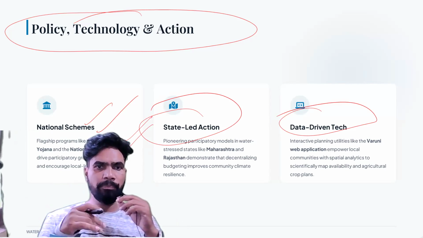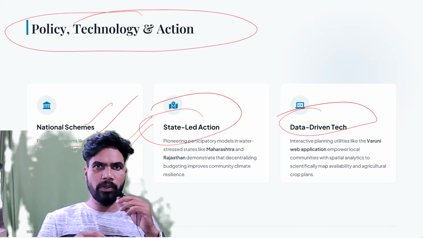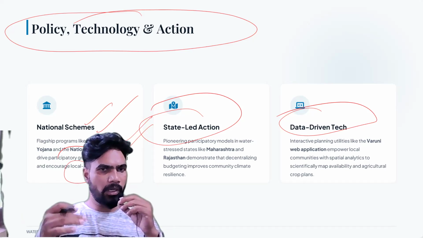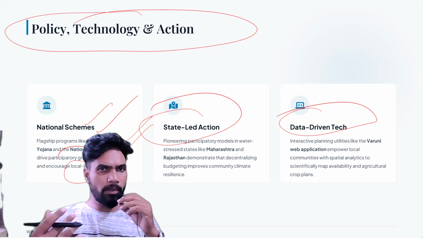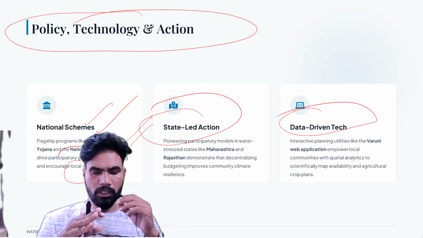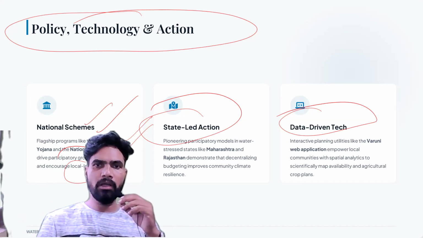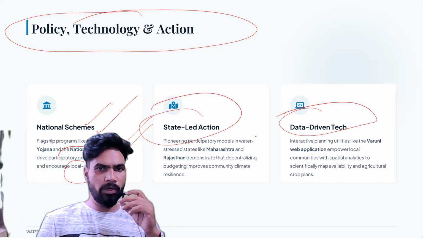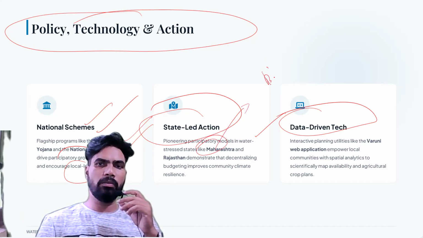ओके. एंड इसमें लोकल लेवल मॉनिटरिंग और इन्वॉल्विंग द लोकल पीपल, ओके, मेकिंग द लोकल पीपल पार्ट एंड पार्सल ऑफ दी स्कीम्स was one of the important components. Okay, लोकल पीपल को शामिल करना, ये काफी emphasize किया गया है. Okay, then the schemes also pioneered participatory models in water stressed states like Maharashtra and Rajasthan. Some case studies are also there in Maharashtra. The best example is Hiware Bazar.